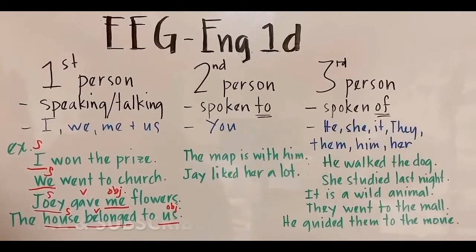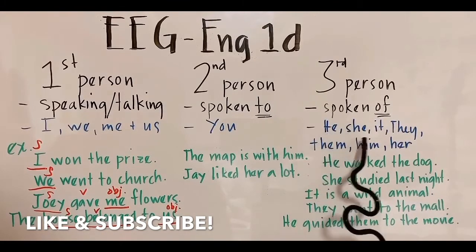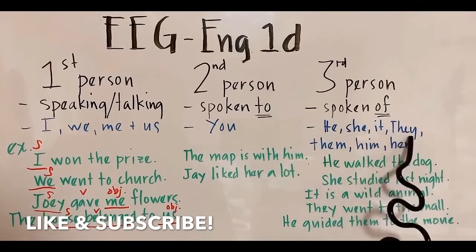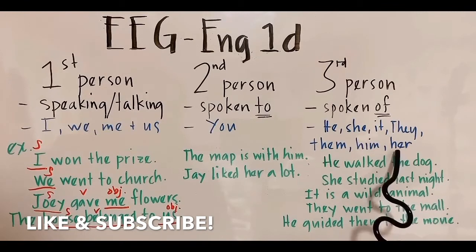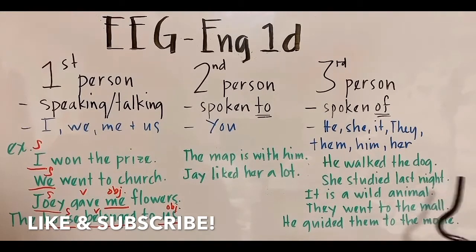And now let's go to the third person category, spoken of, and they are he, she, it, they, them, him, and her. Okay, now let's look at the sentences. Let's read. He walked the dog. Next, she studied last night. Next, it is a wild animal.